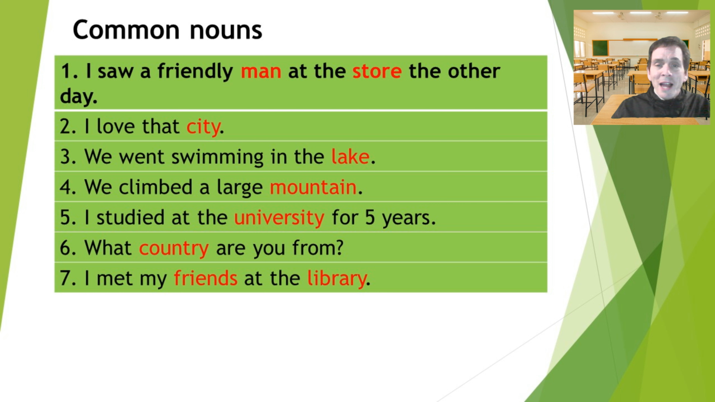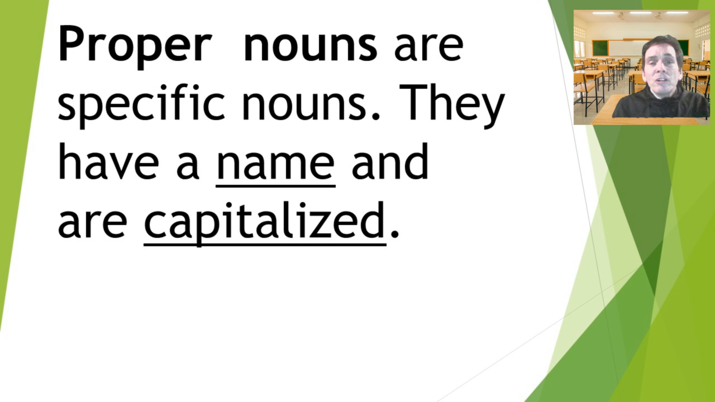So words like man, store, city, lake, mountain, university, country, friends, and library, these are all types of nouns. These are all what we call common nouns. Common nouns because they name groups of things. Okay, now let's take a look at something else. Let's take a look at proper nouns. Proper nouns are specific names. Proper nouns are specific nouns. They have a name and they are capitalized.